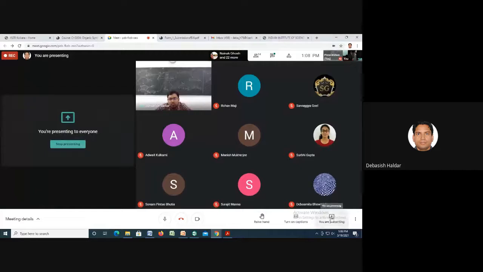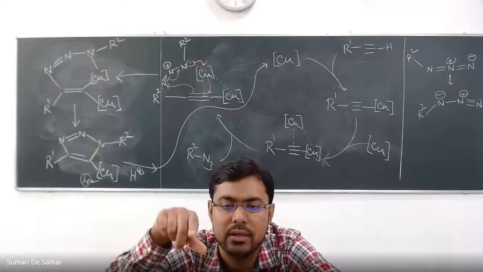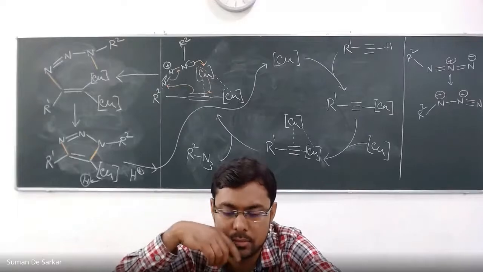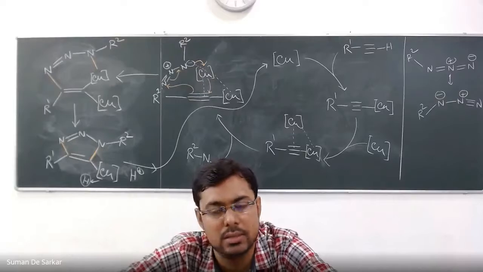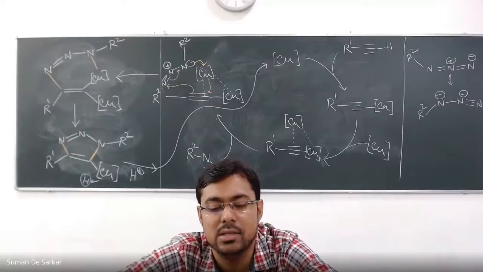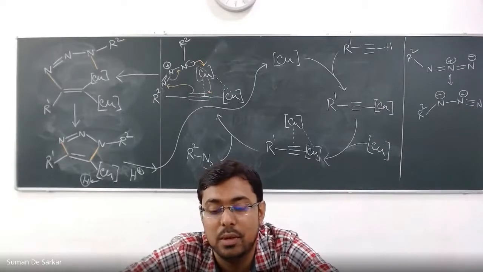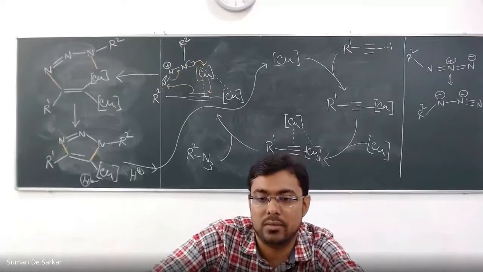One point: NMR was taken in DMSO D6. Please note that. Previously, all NMRs were done in CDCl3. In this NMR in DMSO D6, in the aliphatic region there are a couple of peaks which came from the solvent. So this clue I am giving to you. While assigning, be careful.